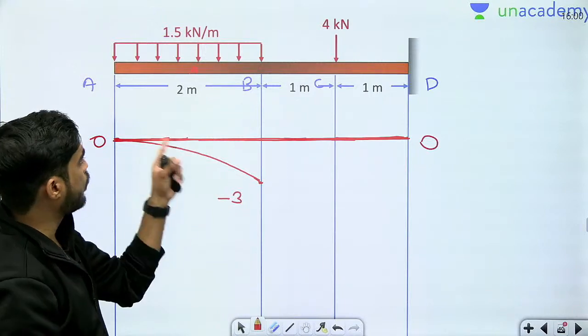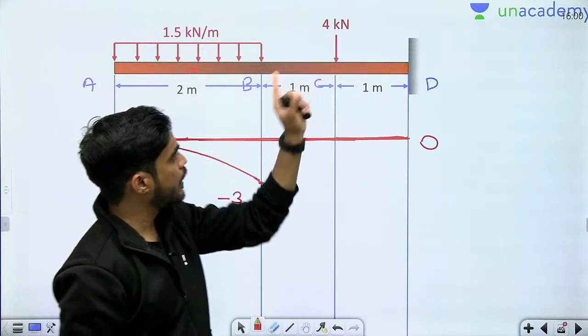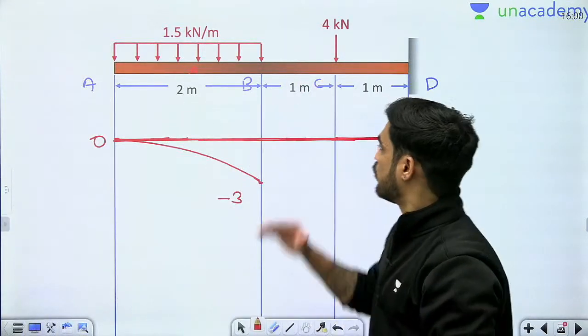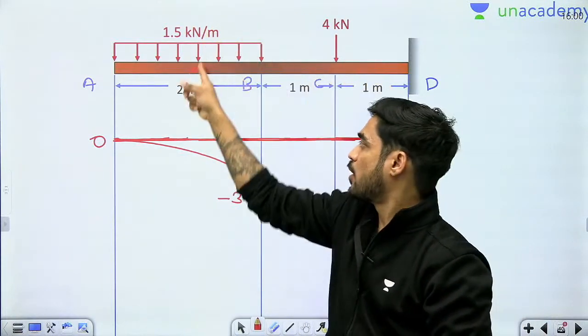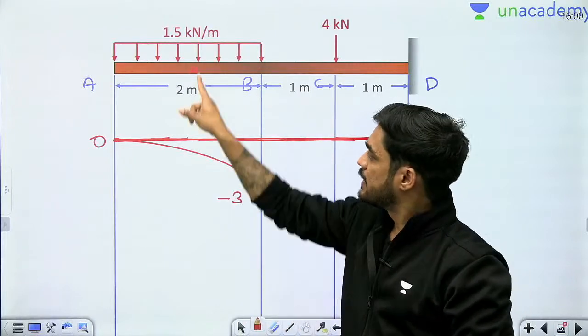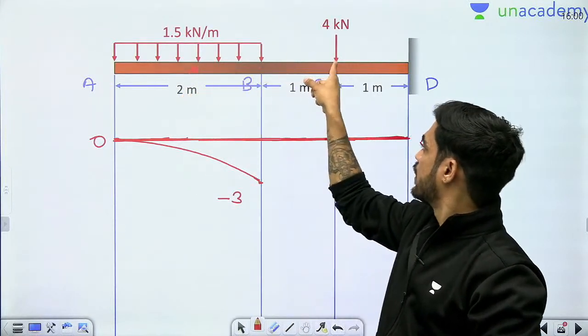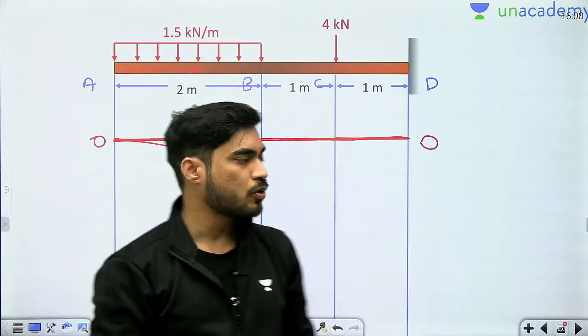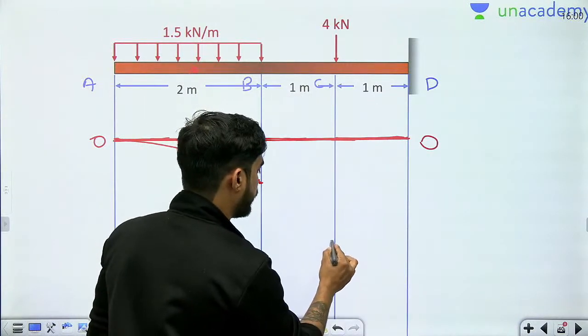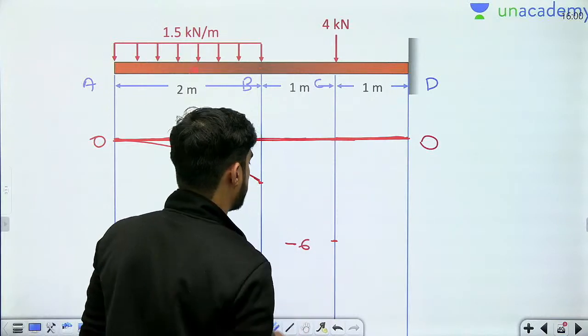Bending moment diagram from A to B. Now at point C, what will be the bending moment? On the left, say there is again the same load, 1.5 into 2, 3, and it is acting here. From here to here the distance will be 1 plus 1, 2. So 3 into 2, 6. So here the bending moment will be minus 6.